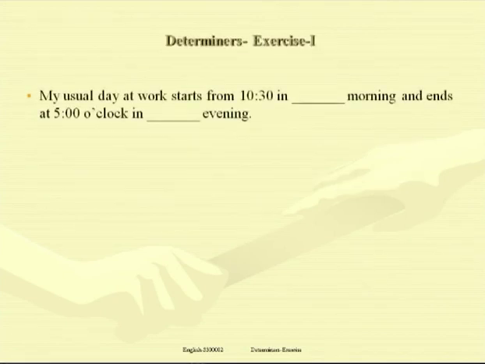Next sentence about Jack. Jack says, my usual day at work starts from 10:30 in dash morning and ends at 5 o'clock in dash evening. Morning and evening, before them we generally put article the. In the morning, in the evening, in the afternoon, etc. So my usual day starts from 10:30 in the morning and ends at 5 o'clock in the evening, article the again.